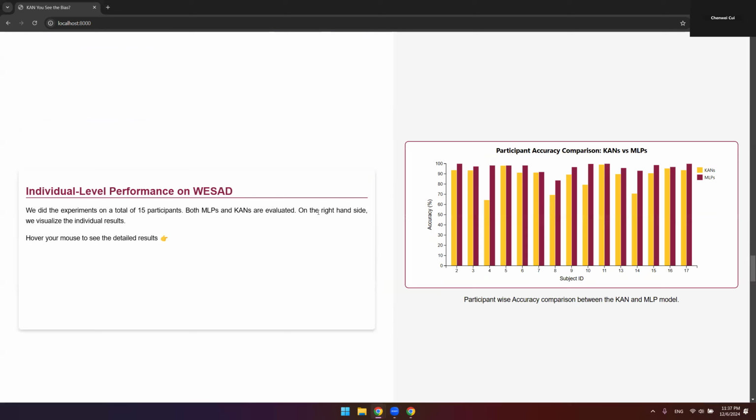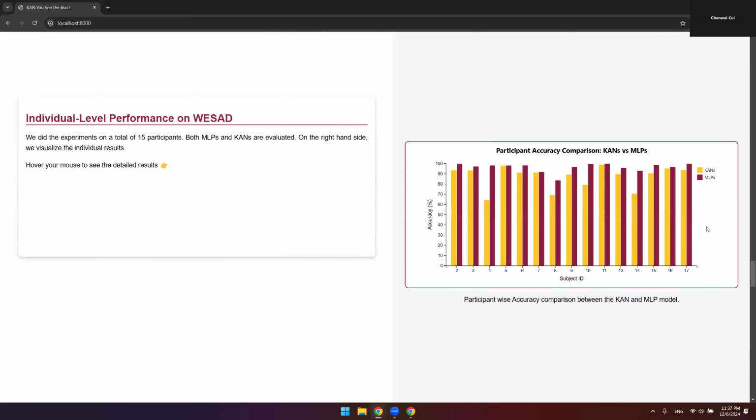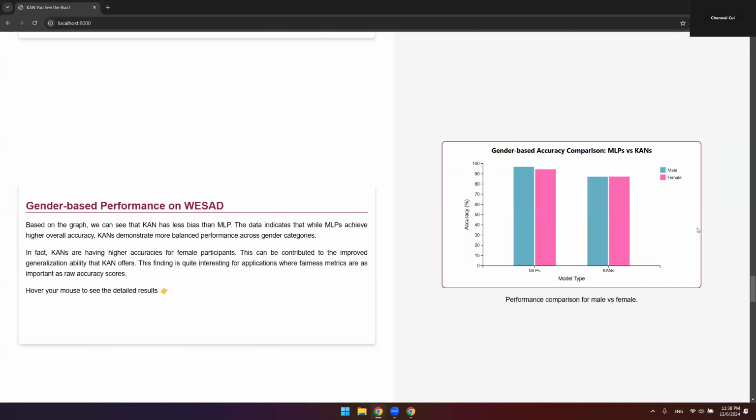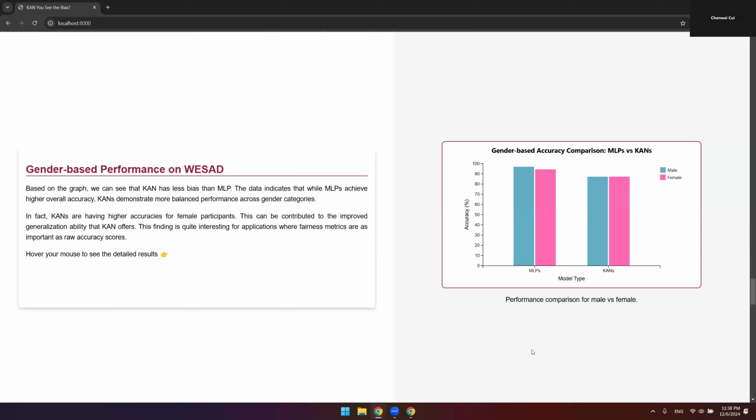We trained a classification model for each one of the participants, using the aforementioned features and models to predict their anxiety levels. It turns out KANs indeed offered better fairness for our unbalanced dataset.